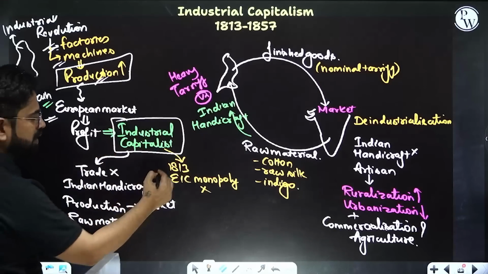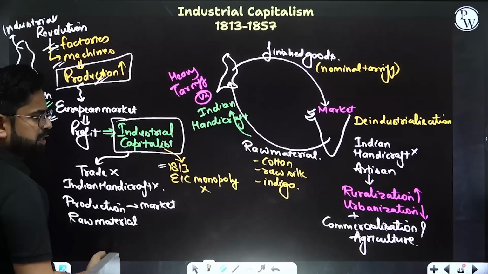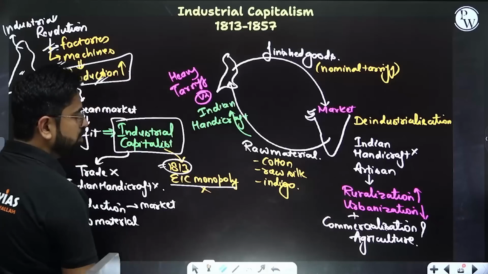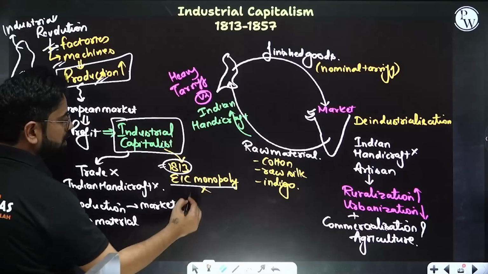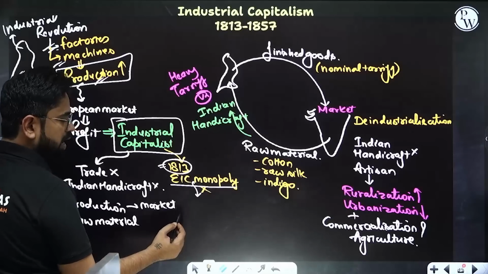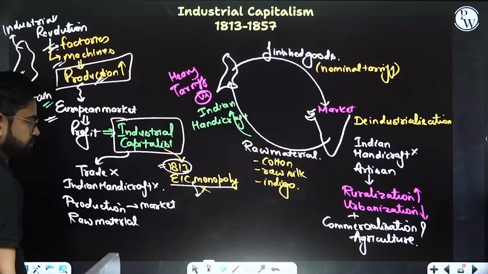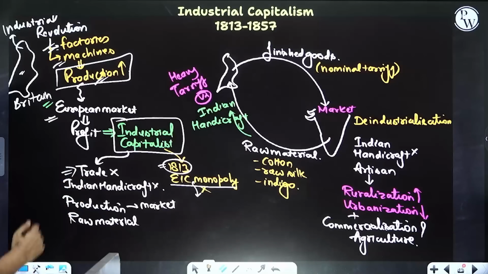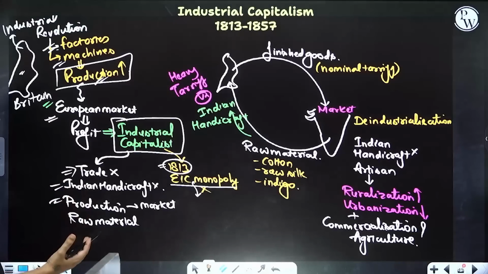But till 1813 the East India Company had a monopoly. We learned about the 1813 Act where this monopoly was called off, if you remember. Tell me in the comment section what two things were there on which the monopoly remained. Now the industrial capitalists were not interested in buying, they were actually interested in selling. They didn't want Indian handicrafts, they were producing, they required a market.